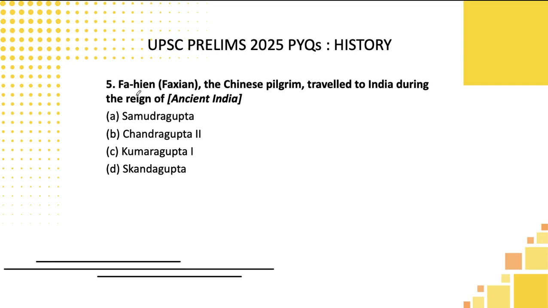Fifth one, Fa-Hien, the Chinese pilgrim, traveled to India during the reign of Samudragupta, Chandragupta II, Kumaragupta I, or Skandagupta. If you read the basic NCERT, it is very clearly given which foreign travelers visited during which period, this particular Chinese pilgrim during the Chandragupta II dynasty. Not only that, students, there are also other foreign visitors who have visited India, and whose kingdom they visited, you should be aware of.